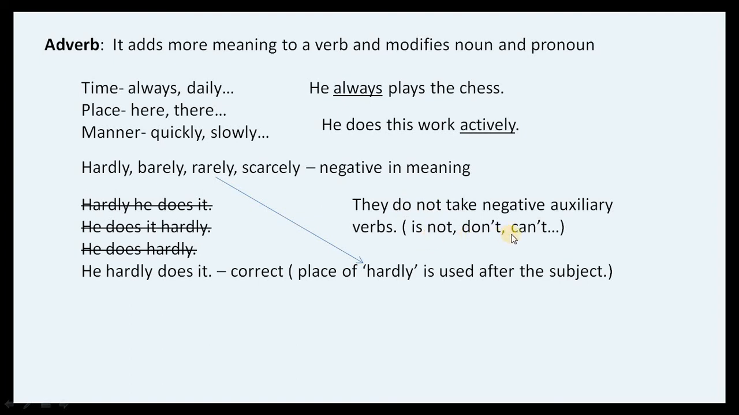Like isn't, don't, can't, may not, or doesn't, haven't, with this kind of verbs. Fine. And generally we use it in simple present tense also, like he hardly makes sense. So it means he doesn't make sense. So here we need to understand hardly is used after the subject, also barely, rarely, scarcely, seldom and never.